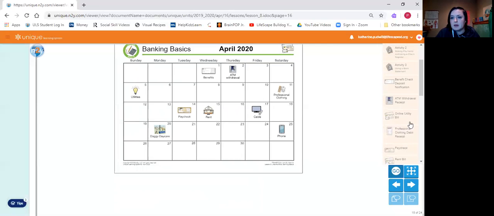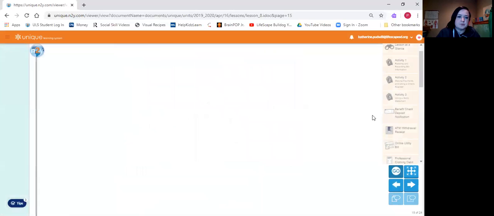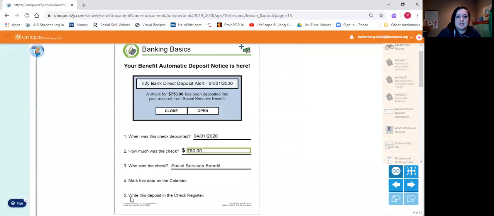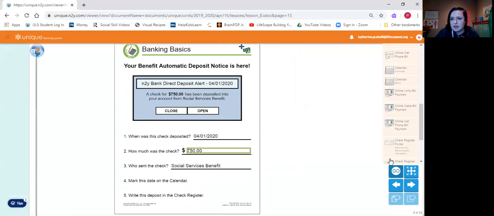So we'll go back to our deposit. Then it says, write this deposit in the check register. So then we have to go over here on the right, and we're going to find our check register.